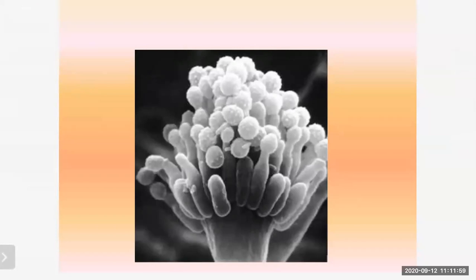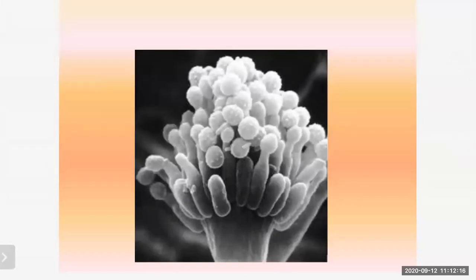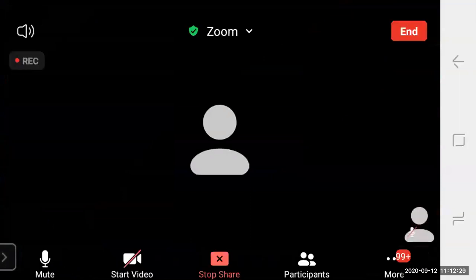Some examples are oxidoreductases, transferases, hydrolases, lyases, isomerases, and ligases. So these are the names of some enzymes. There are several industries which use microbial enzymes, like in making detergents. You all know what detergents are. We can use these enzymes for making detergents, which are used for cleaning clothes, to remove the dirt from them.